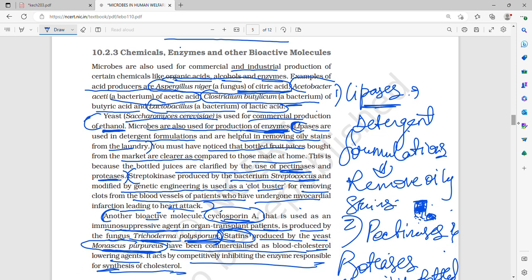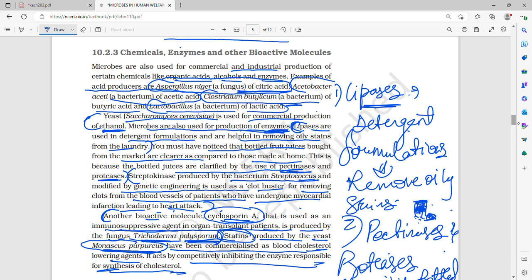After seeing microbes as household products and as antibiotics, we saw them as organic acid producers: butyric acid by Clostridium butylicum, then Acetobacter aceti, another bacterium, for production of acetic acid, citric acid made by Aspergillus niger, which is a fungus, and lastly Lactobacillus, a bacterium which helps in making lactic acid.